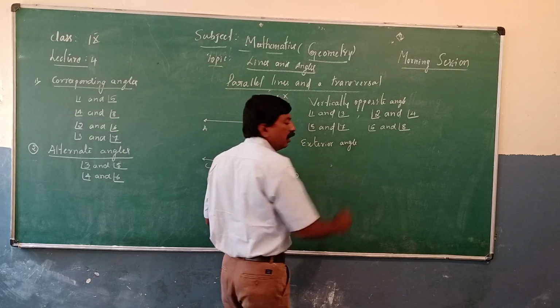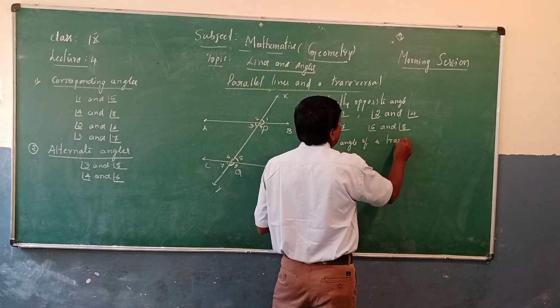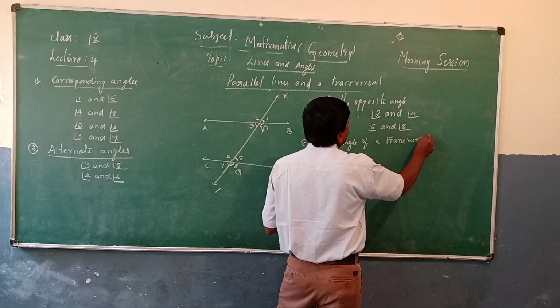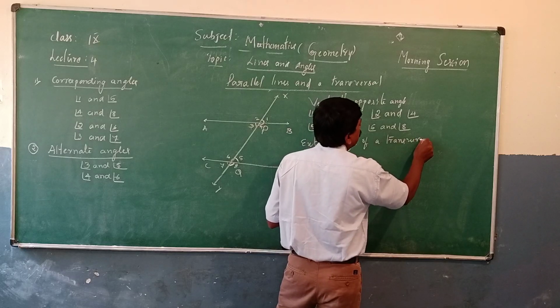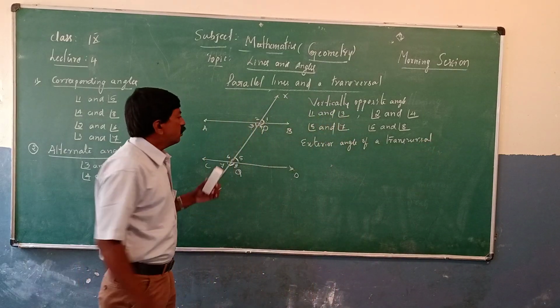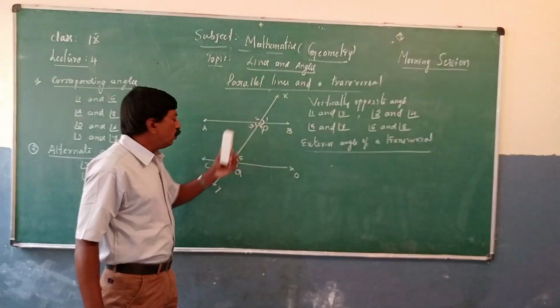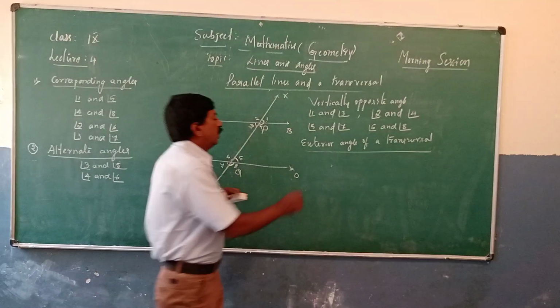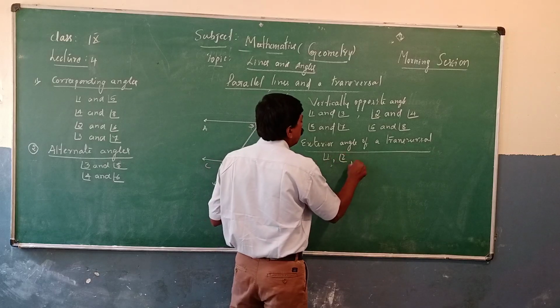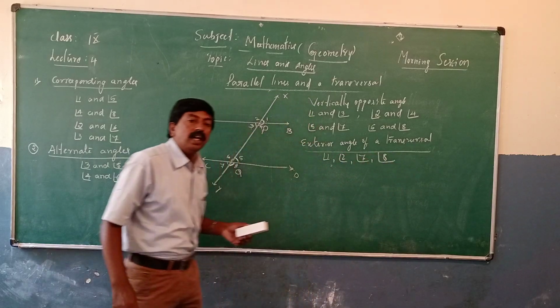Exterior angles of a transversal. Which are all the exterior angles? Angle 1, angle 2, angle 7, angle 8 are exterior angles.